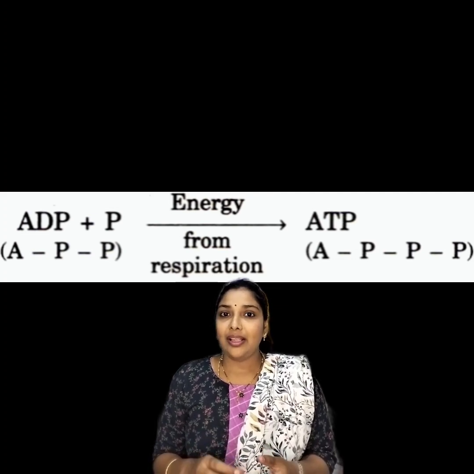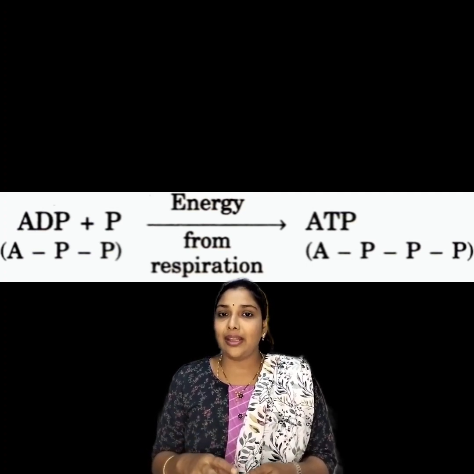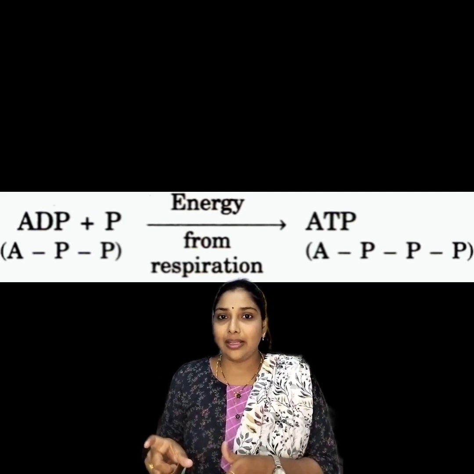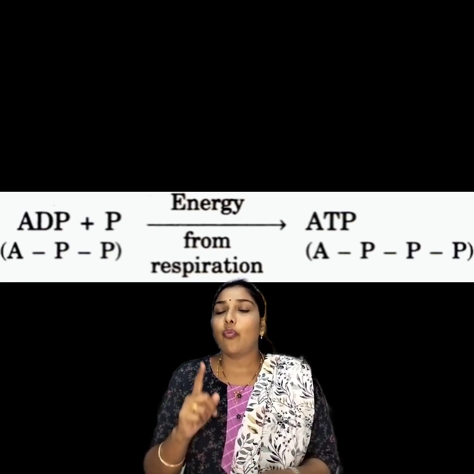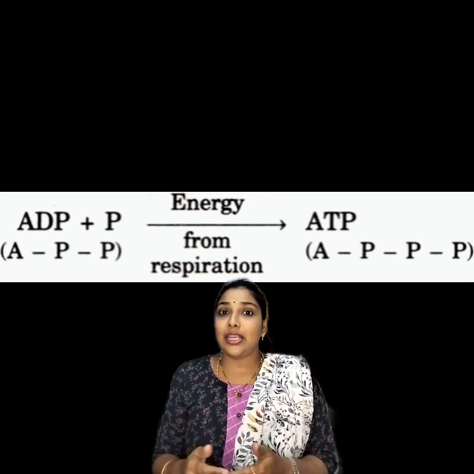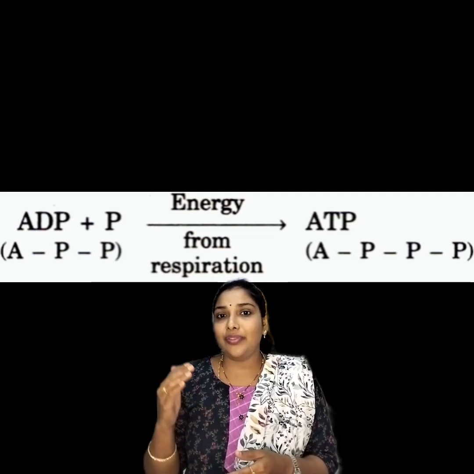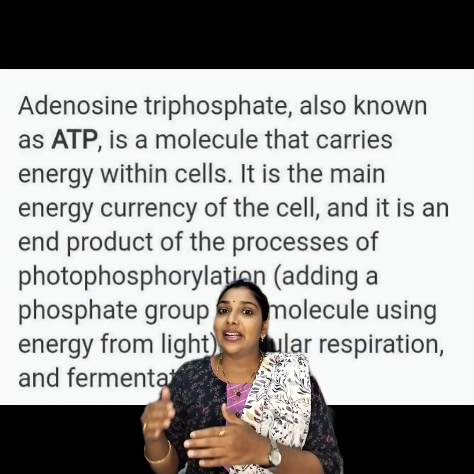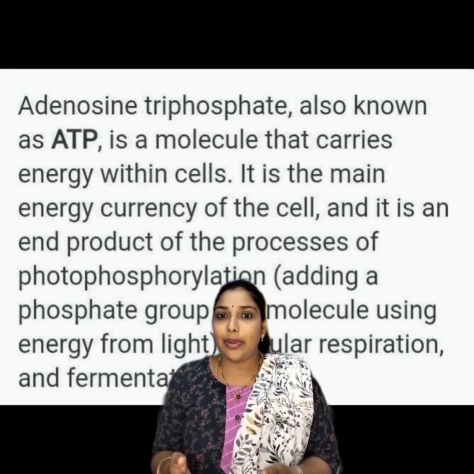From the mitochondria, adenosine diphosphate adds 1 molecule of phosphate to give rise to ATP, that is adenosine triphosphate. Diphosphate is giving rise to triphosphate by the addition of 1 extra phosphate molecule. This is the energy currency. So we call mitochondria the powerhouse of the cell because it releases energy outside to the cell so that the cell will perform other activities also with the help of this ATP molecule.